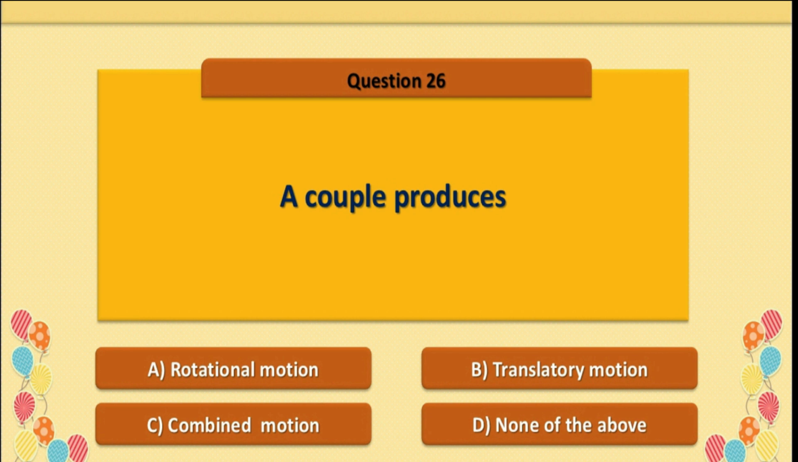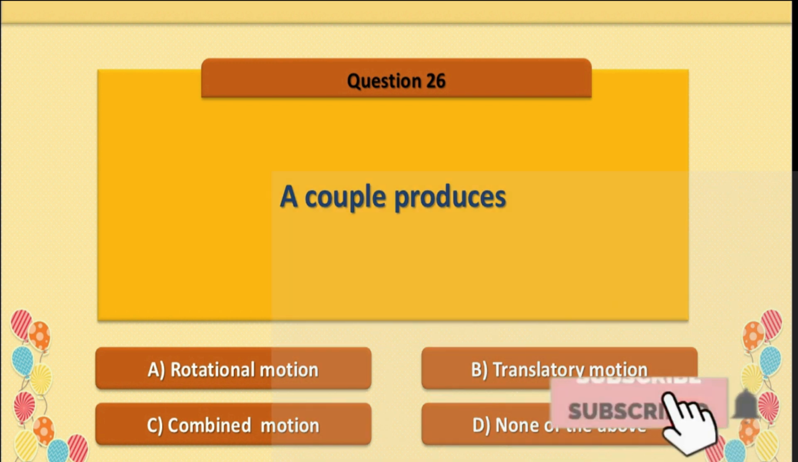Question number 26. A couple produces pure rotational motion only. Option A is correct. Rotational motion.